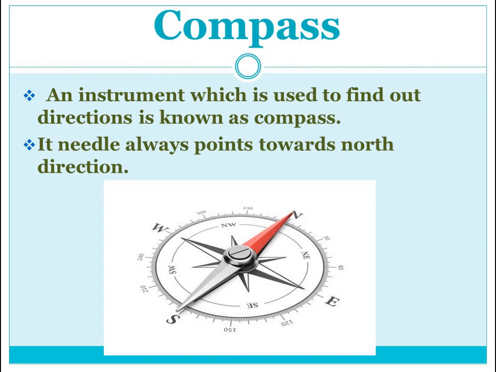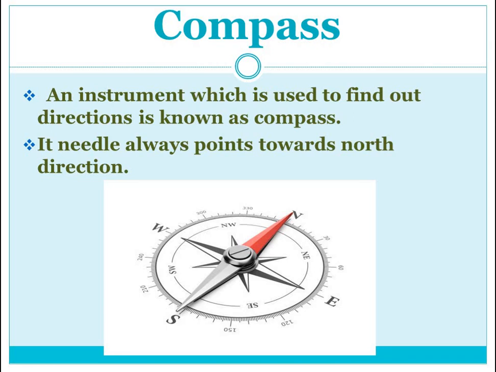In this compass, there is one magnetic needle that always points towards the north direction, as shown in the picture. The red needle is pointing towards the north direction. So a compass is an instrument which is used to find the directions.